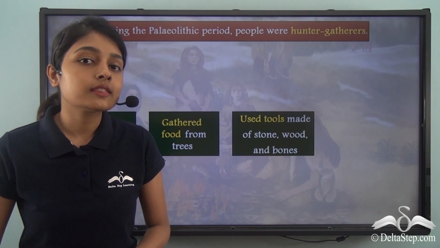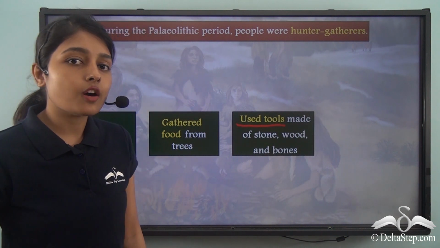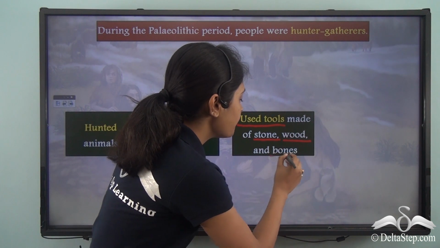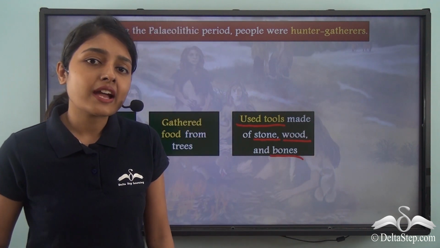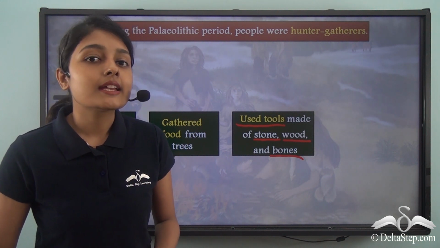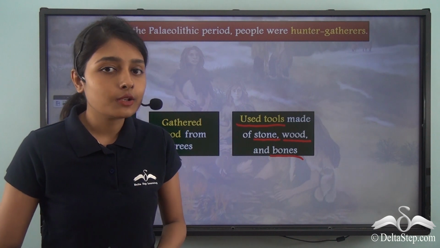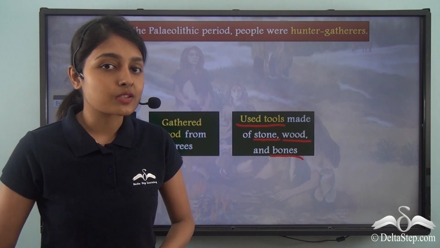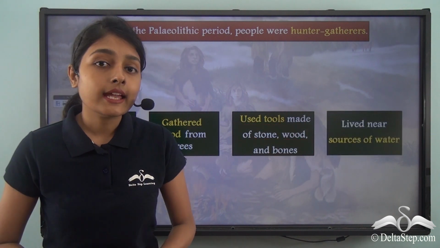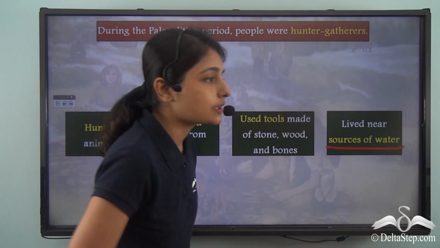For this reason, they used tools. And these tools were made of different kinds of things like stone, wood, and bones. The very fact that stone tools were invented around this period explains why this is also known as the Paleolithic period or the Old Stone Age. And then these people also lived near sources of water.